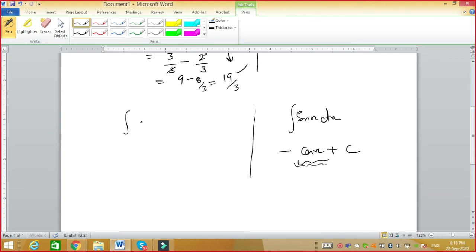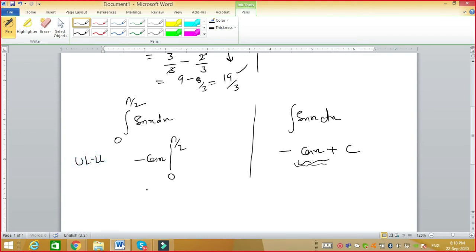If the same question has certain limits like 0 and pi by 2, then we do it like minus cos x, and again as a convention I said you have to put a straight line, and then this limit, the lower one is the lower limit, this one is the upper limit. The formula you have to remember always: upper limit minus lower limit.